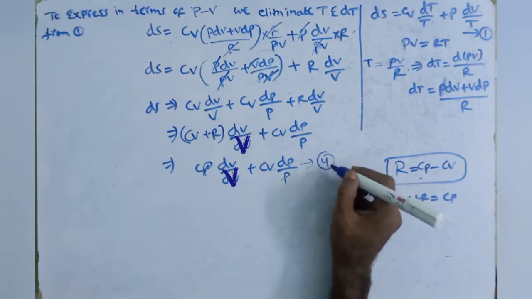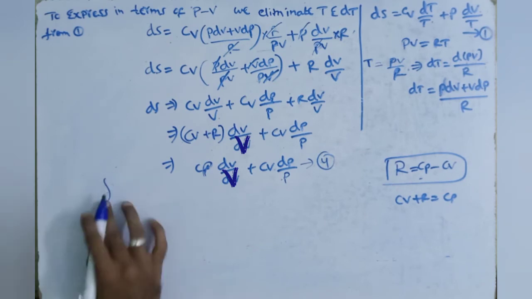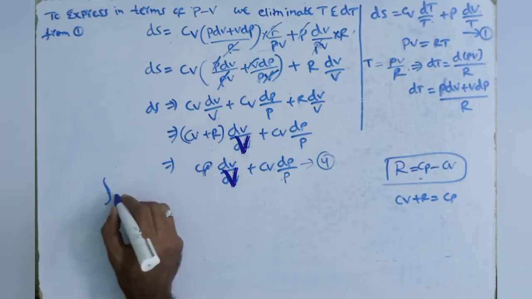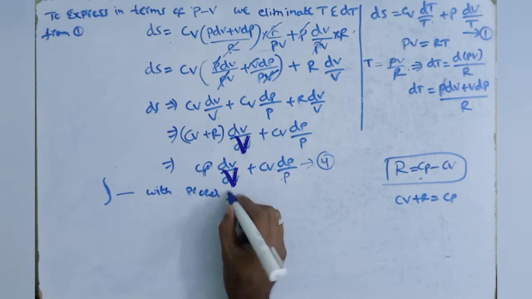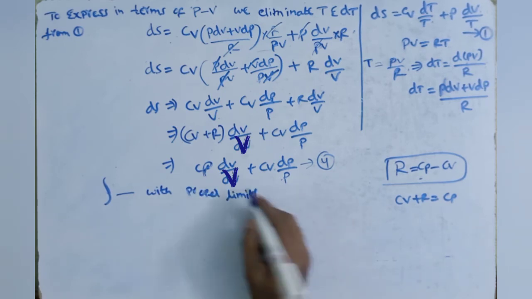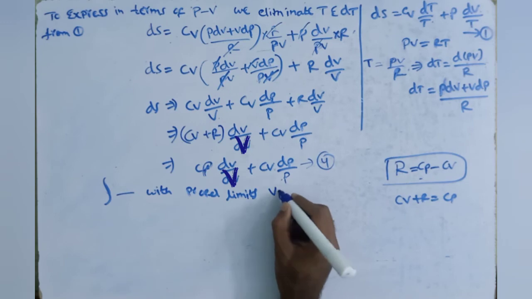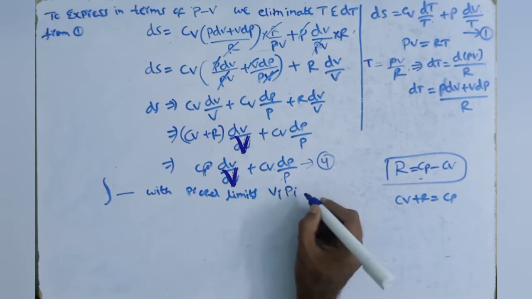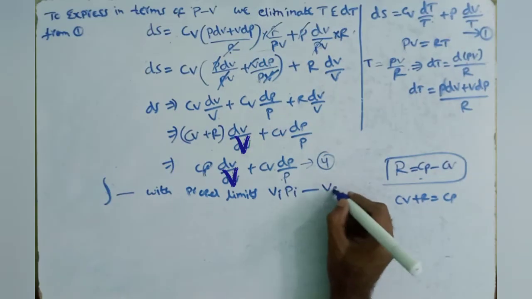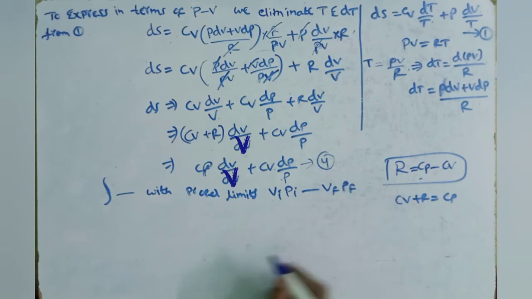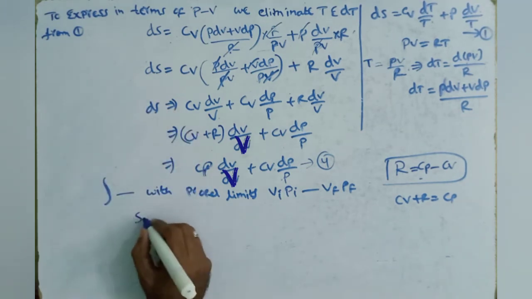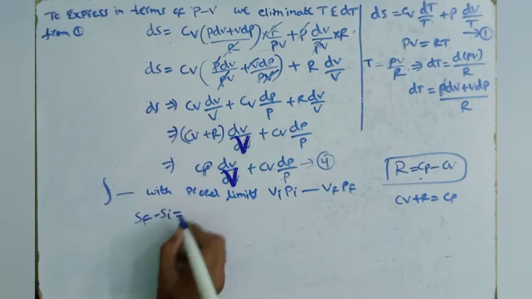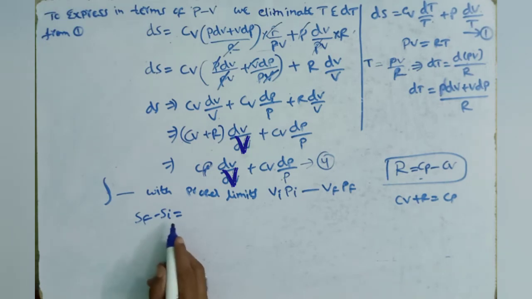Now integrating this equation, same as we did in the last two equations, within proper limits: volume from initial Vi to final Vf, and pressure from initial Pi to final Pf. Applying these boundary conditions, we integrate equation number 4. We write dS as Sf minus Si, entropy at final state minus entropy at initial state.